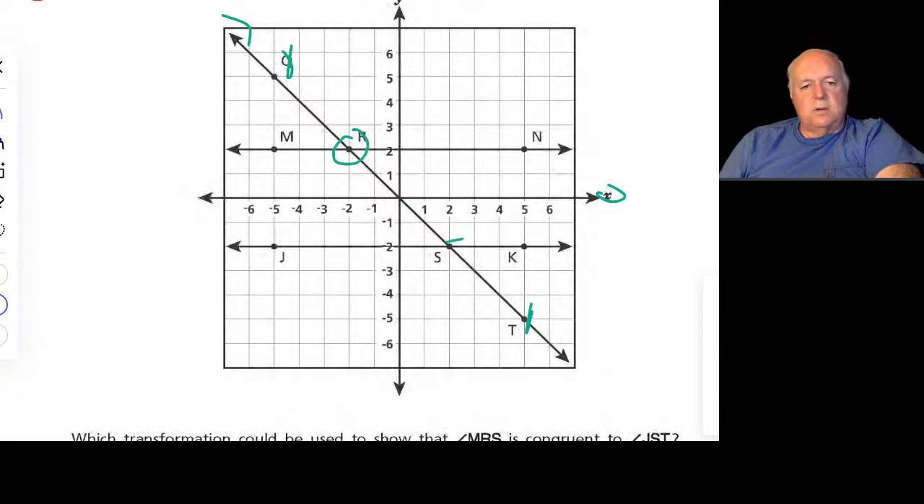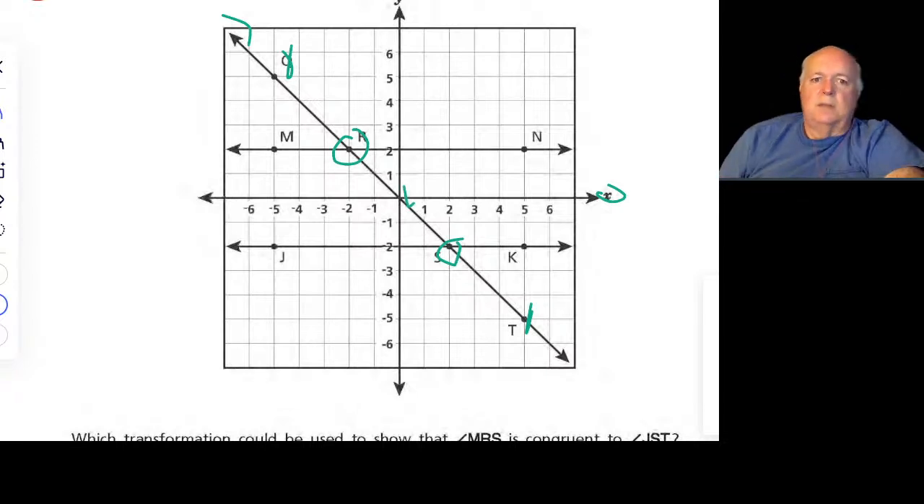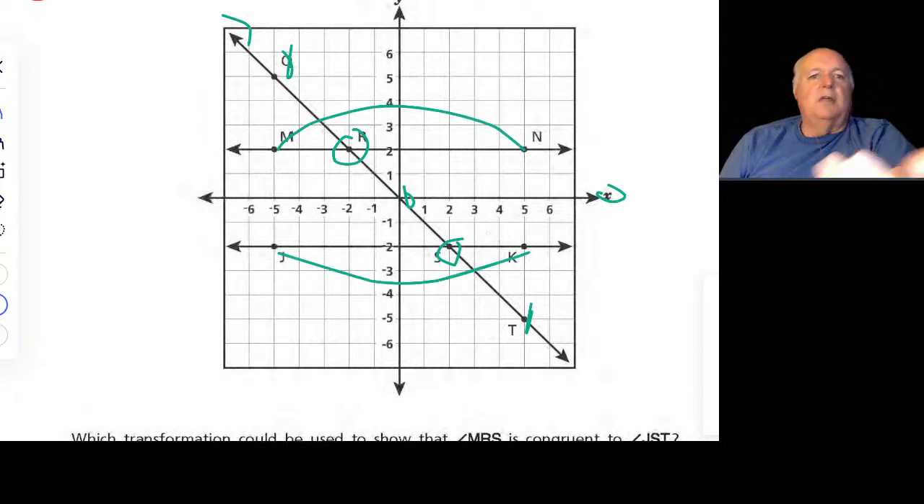This line goes through the origin, right? This is a regular coordinate geometry setup. We have MN here. We have JK there. We don't know what they're going to ask. This could be an angle question. It could be the length of a line question. We're going to look at the x-axis. That's by ones, 1, 2, 3, 4, 5. Y is also by ones, 1, 2, 3, 5. I want to make sure, in case it asks for area or something.